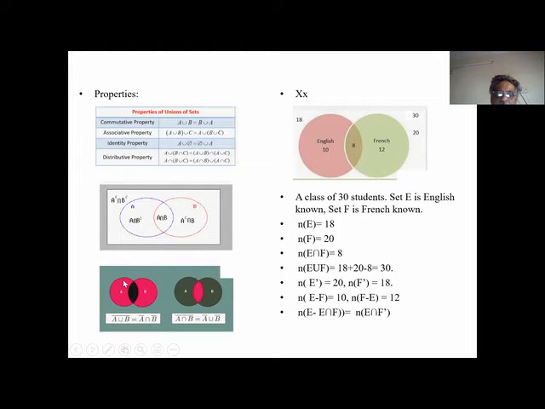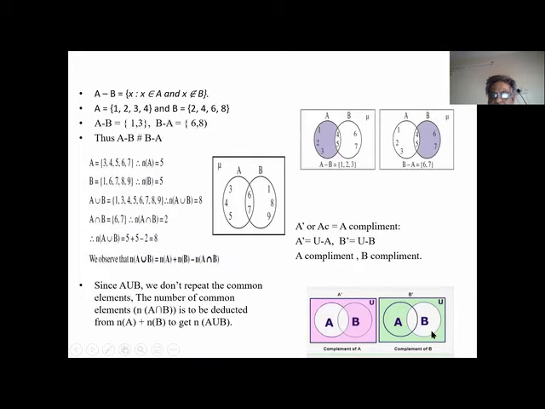Now you see this one. This zone is A intersection B. This is A intersection B complement. B complement is all the other plus A intersection. This is also A complement intersection B. This is nothing but B minus A. Where you see B minus A, this is B minus A.